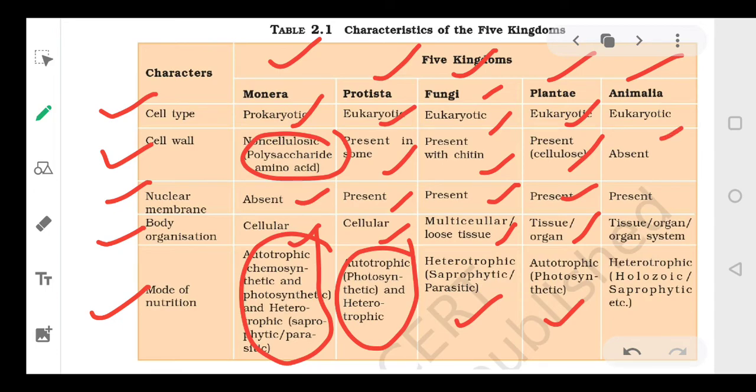Animalia is again eukaryotic. Animalia means all your animals. So the cell wall is absent, the nuclear membrane is present, and they have tissues, organs, and organ systems, and they are mostly heterotrophic. Animals cannot make their food. They depend on others for their food. Clear everyone? So that is the 5 kingdoms along with their important characteristics, right?